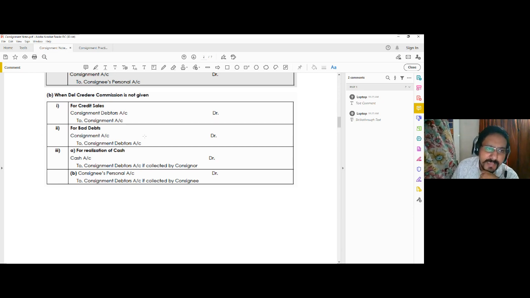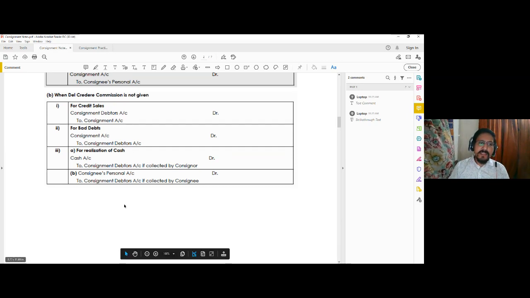For realization of cash, since you are now collecting the cash, the cash account is debited, and since the amount is collected from the consignment debtors, it will be to consignment debtors. However, if the collection is done on your behalf by the consignee, and the bad debt loss is not borne by the consignee, then the consignee account will be debited instead of the cash account, and consignment debtor will be credited.